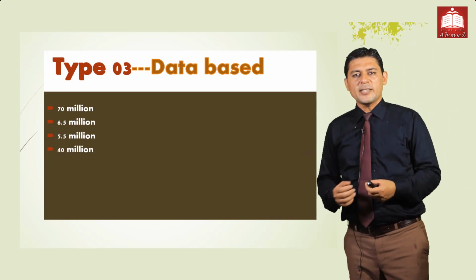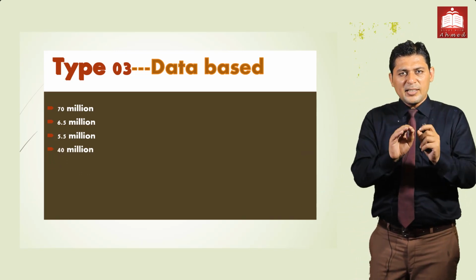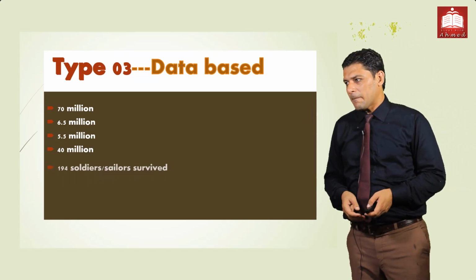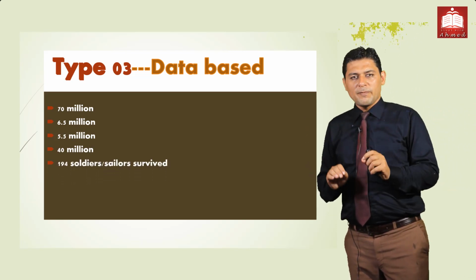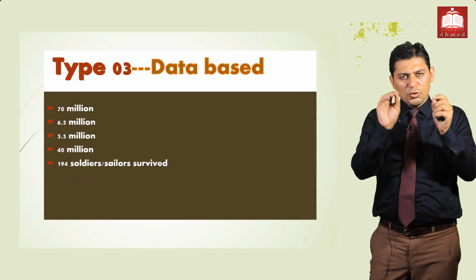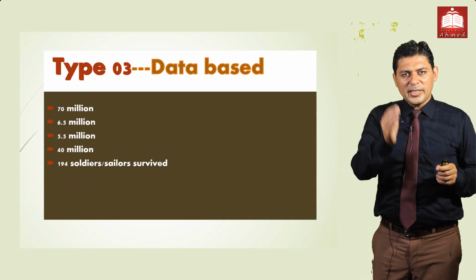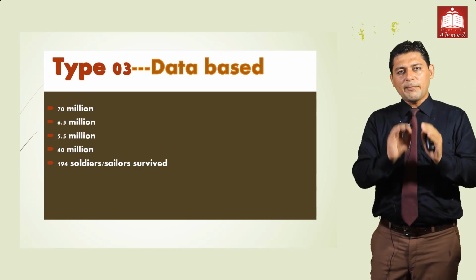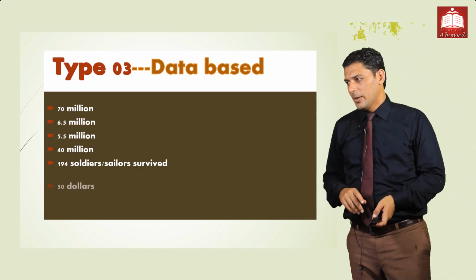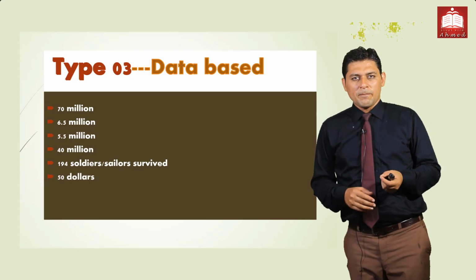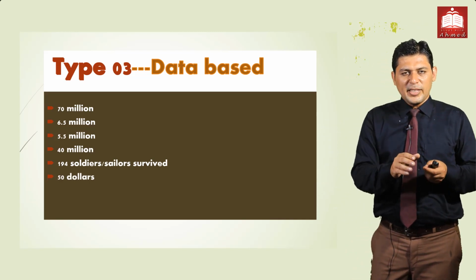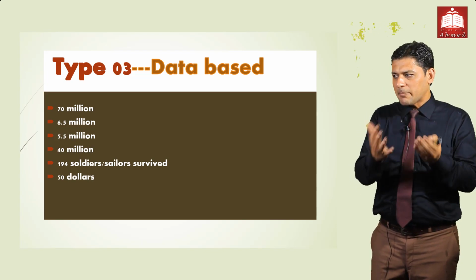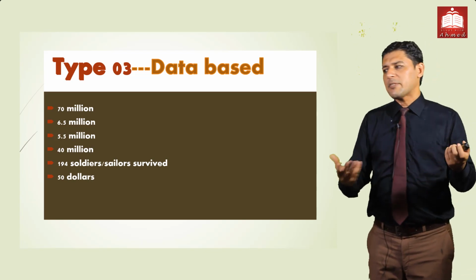Next we have 40 million, the Muslims who remained in India. They didn't migrate to any country. If we discuss 194, it is the number of survivors: the soldiers at the end of the Birkenhead drill, and the women and children, survived. So total survivors were 194. Then $50 was not the salary of the professor; it was only the increment, an increase of $50.